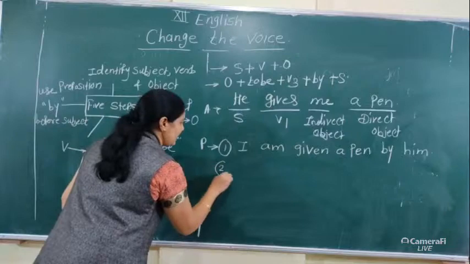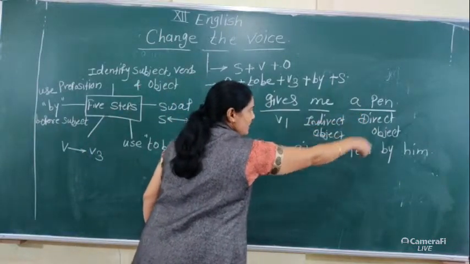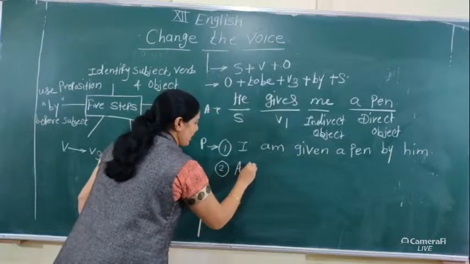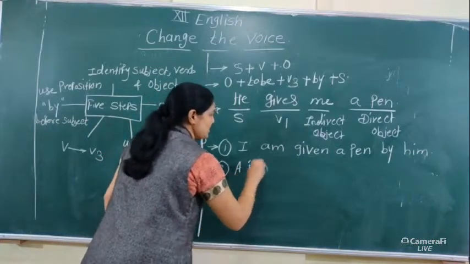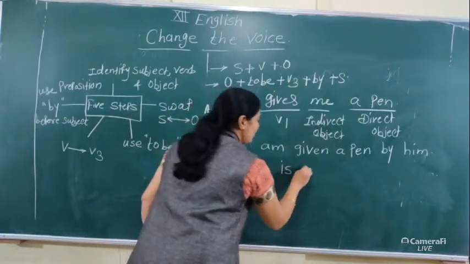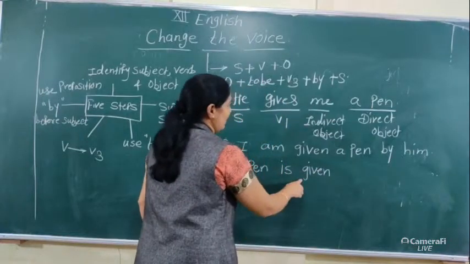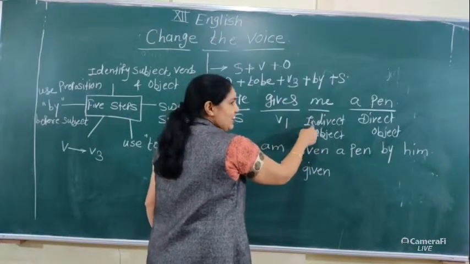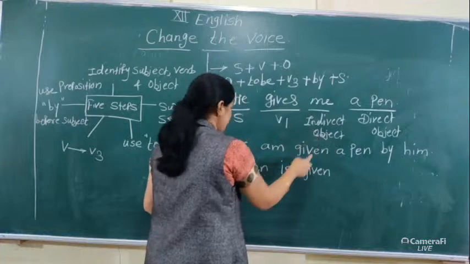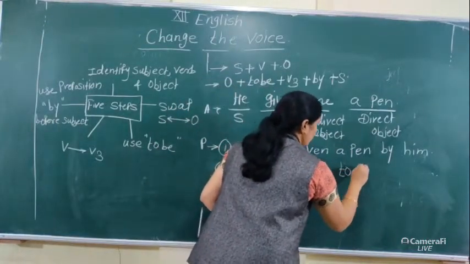The second answer is the direct object into the place of subject, a pen. The to be form used here is is, a pen is. V3 form, given, a pen is given. Then at the time of writing the indirect object into passive voice, use to here.